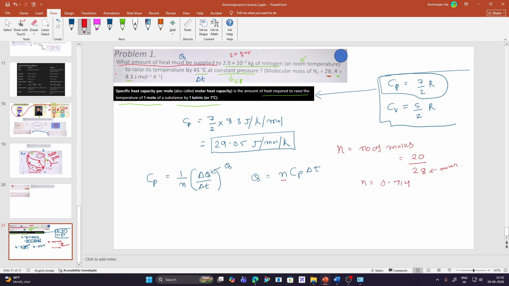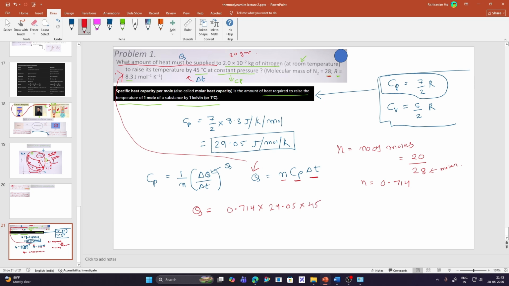So now we have the value of n, we have the value of Cp, we have the value of delta T. We need to calculate the amount of heat that must be supplied, right? It can be calculated very easily. Now you can grab your pen and calculator if you use one. You can just put n as 0.714. We have Cp as 29.05. We have delta T, that is the change in temperature, as 45 degrees.